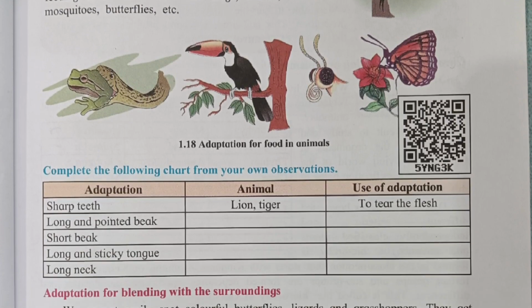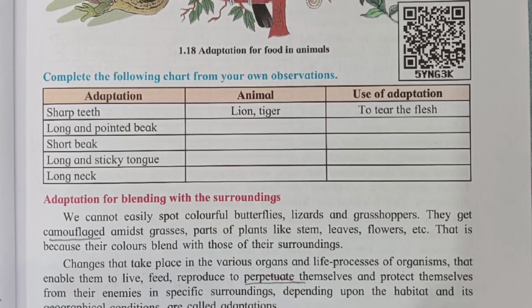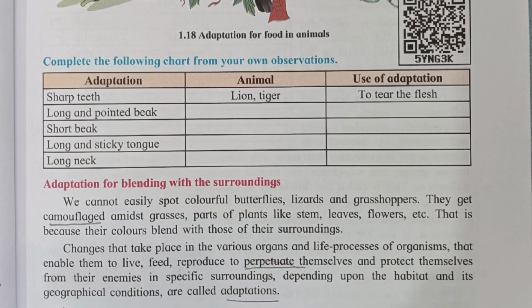Adaptation and animal use of adaptation. Sharp teeth: lion, tiger. Use of adaptation: to tear flesh. Long and pointed beak: cranes and herons. Use of adaptation: it helps them to hold slippery food like fish and worms.